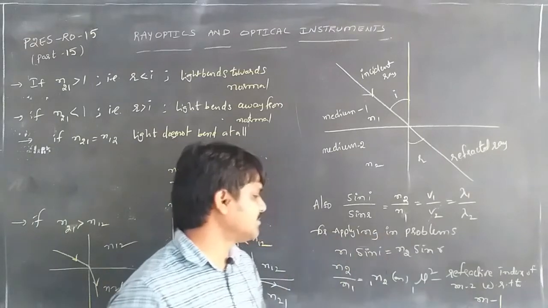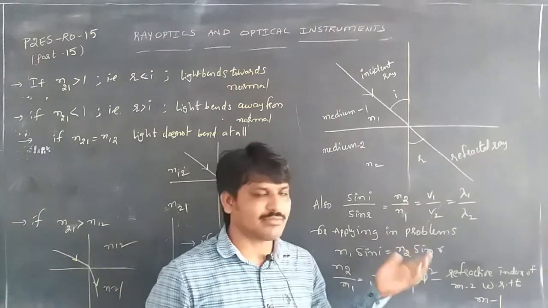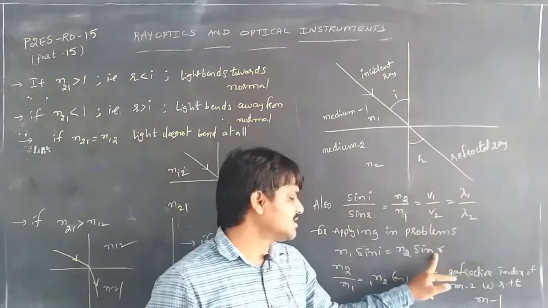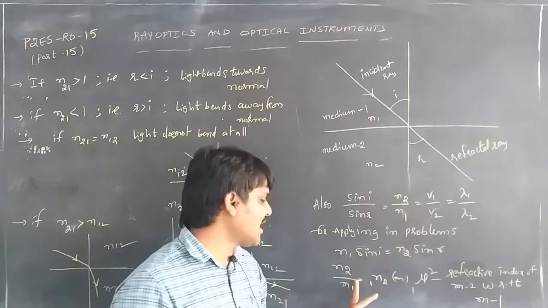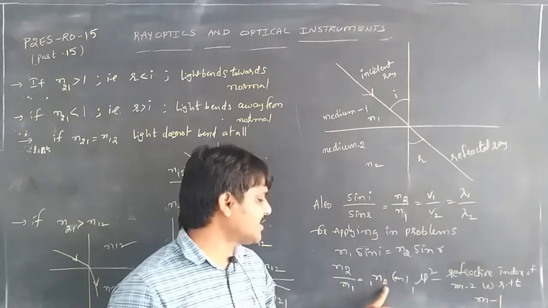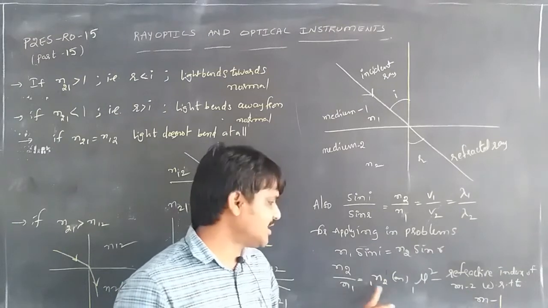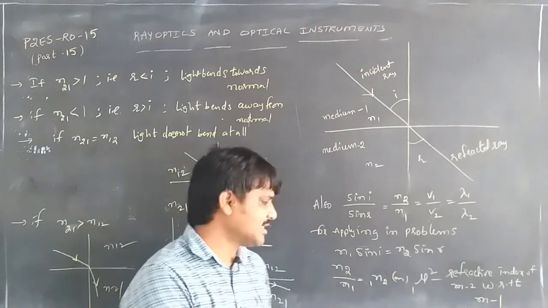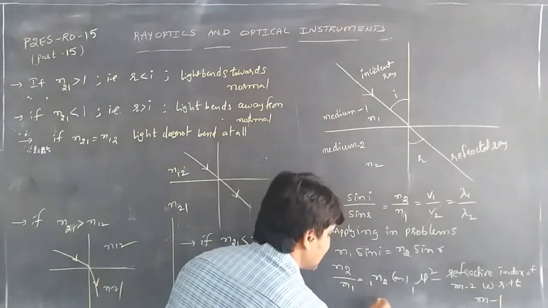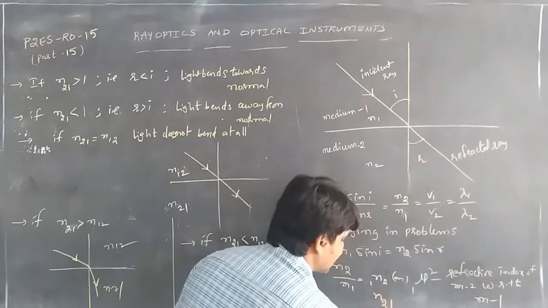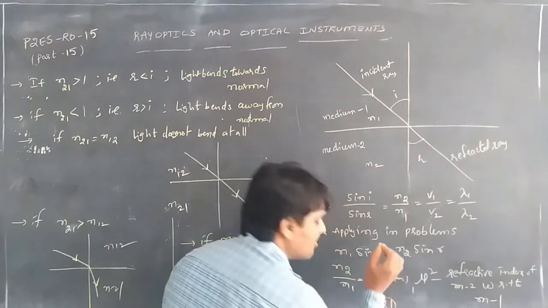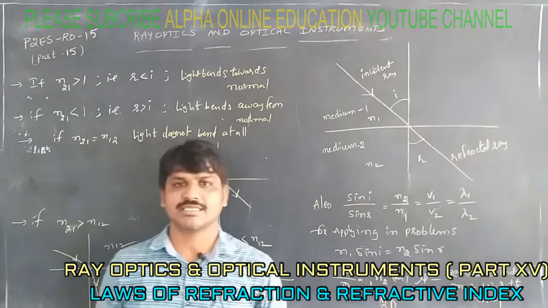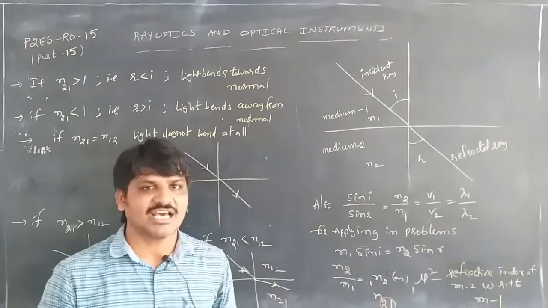So for applying to problems, N1 sin i is equal to N2 sin r. Whenever we cross multiply this equation, we get N1 sin i equals N2 sin r. We can write N2 by N1 as N21, the refractive index of the second medium with respect to the first medium. This is about the refractive index. If we do problems in this case, then we can get a clear idea about the refractive index.